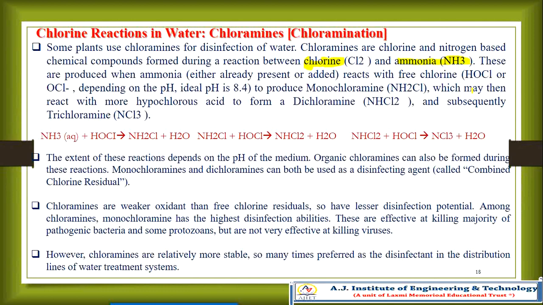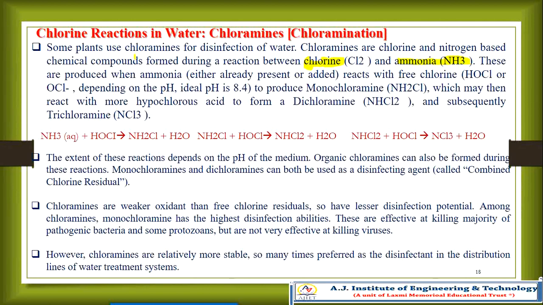NH2Cl, which may react with more hypochlorous acid to form dichloramine, NHCl2, and sequentially trichloramine. So what I am saying here is that some plants are using chloramines for disinfection of water, and some plants are using chlorine.